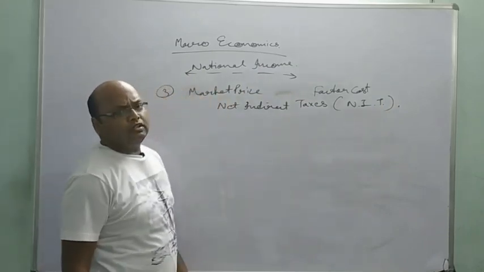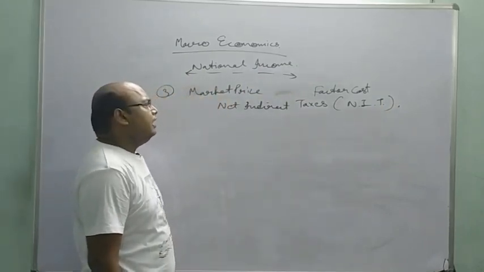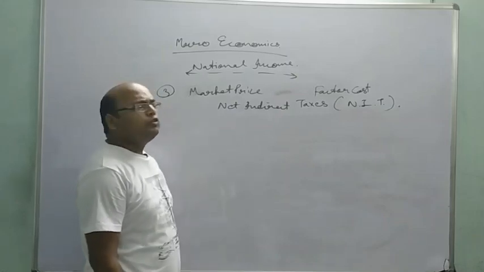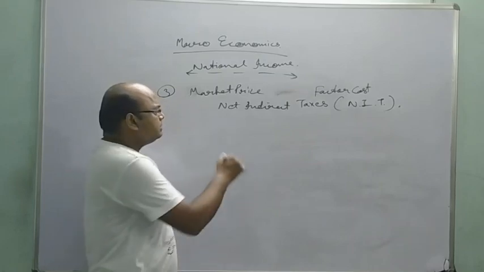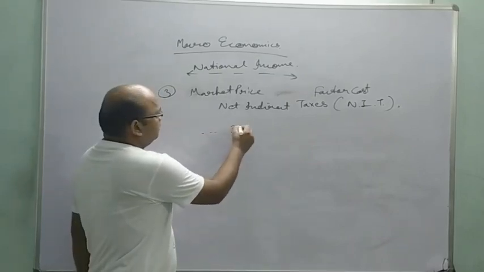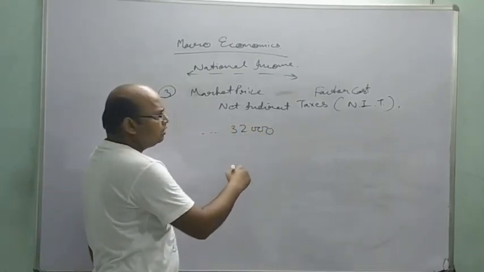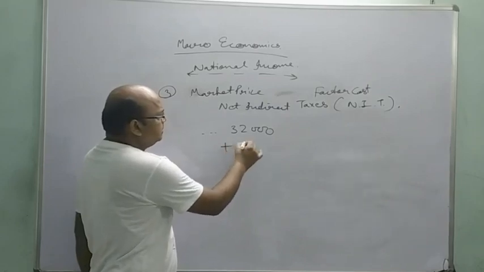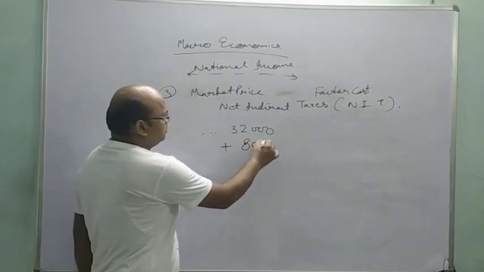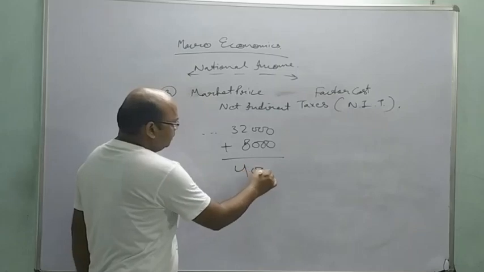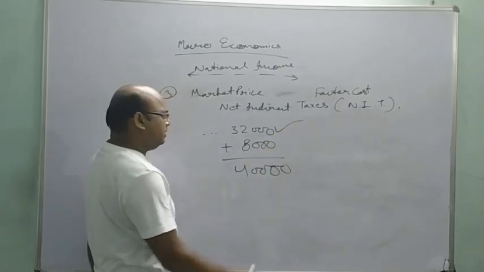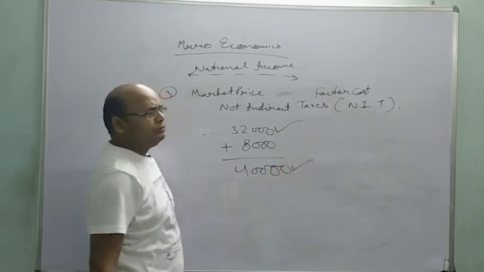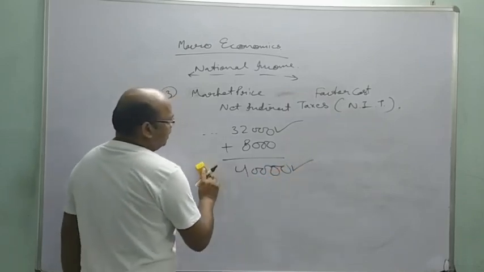Suppose a person purchases an LED for rupees 40,000. If we see the bill, it has say 32,000 plus taxes and duties etc. of 8,000. So the total is 40,000. The 32,000 is the factor cost, in which profit etc. is included, and 40,000 is the market price at which it is sold in the market.